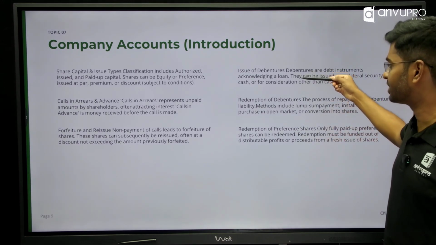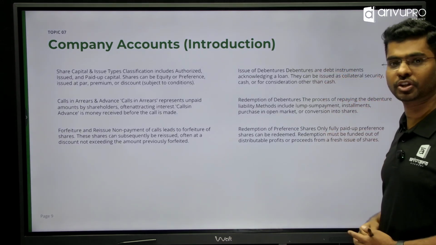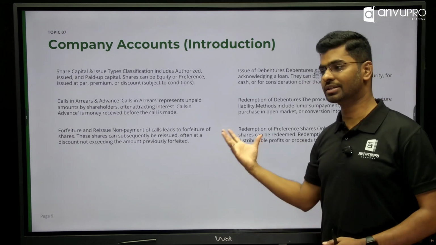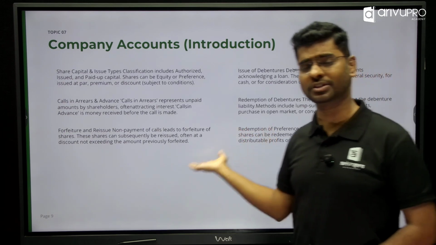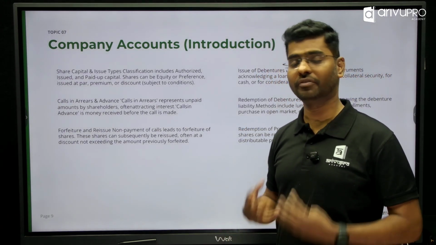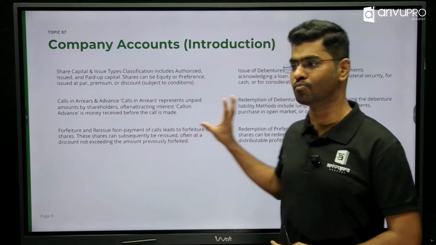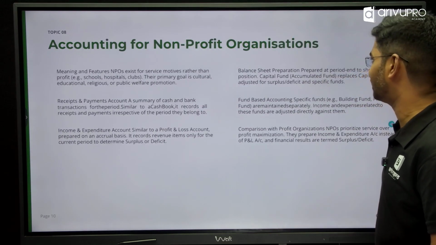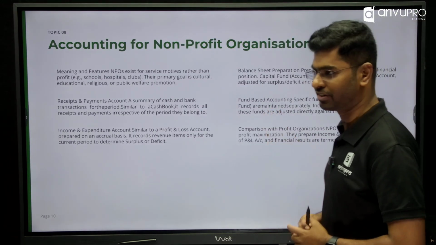Then we have debentures, issues and redemption, and also redemption of preference shares. So these are the topics that are going to be there. This is your second highest, or if you ask me from a career point of view, this is the most important topic for you guys.